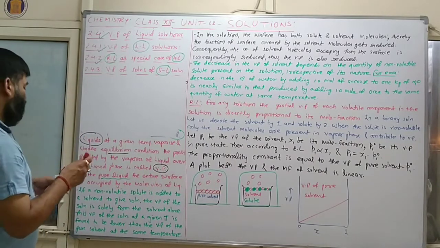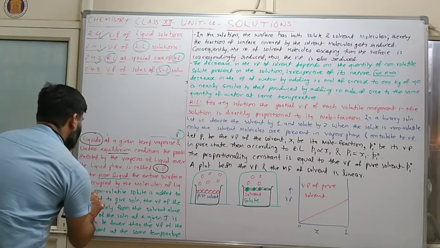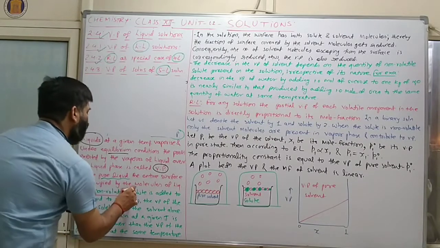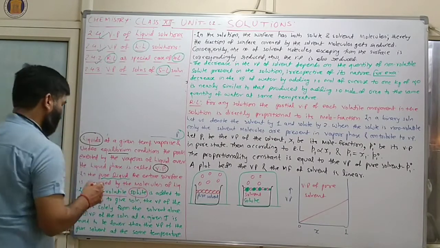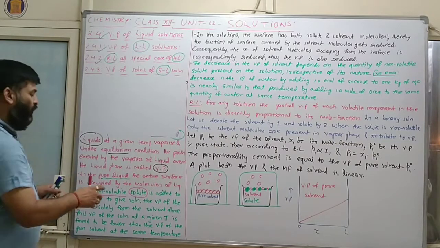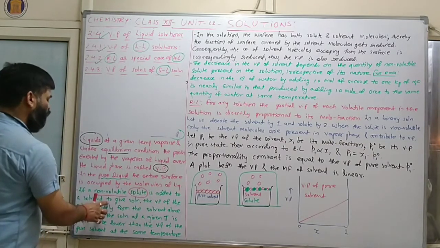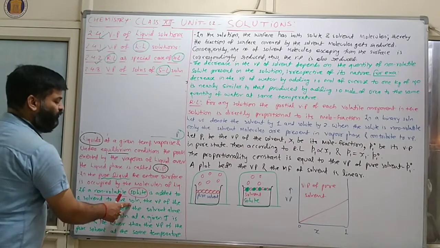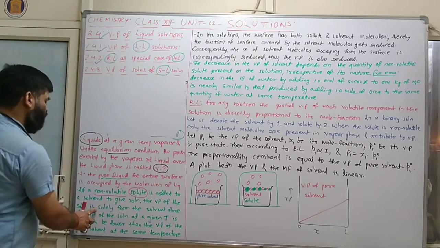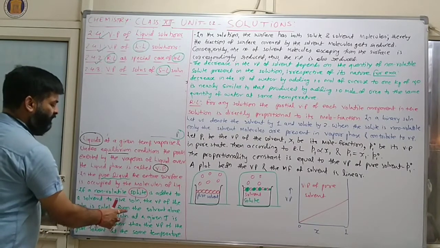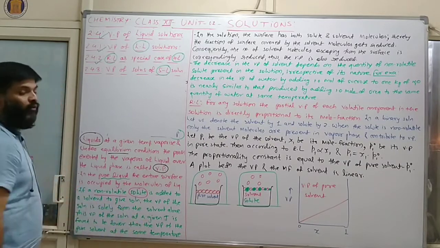Clear? Now if a non-volatile solute is added to a solvent to give a solution, the vapor pressure of the solution is solely from the solvent alone.